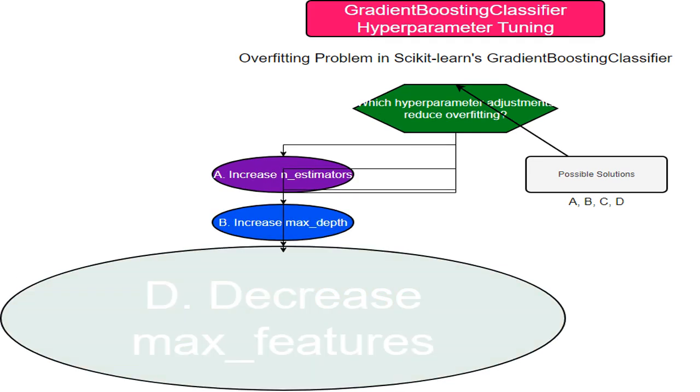Reducing max_features, features considered per split, simplifies the decision process. It's like focusing my team on the most relevant information, preventing them from being distracted by noise. This is a good strategy to reduce overfitting.